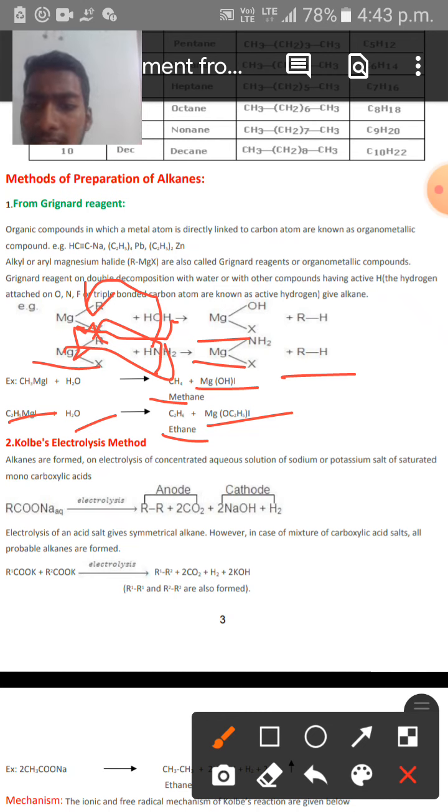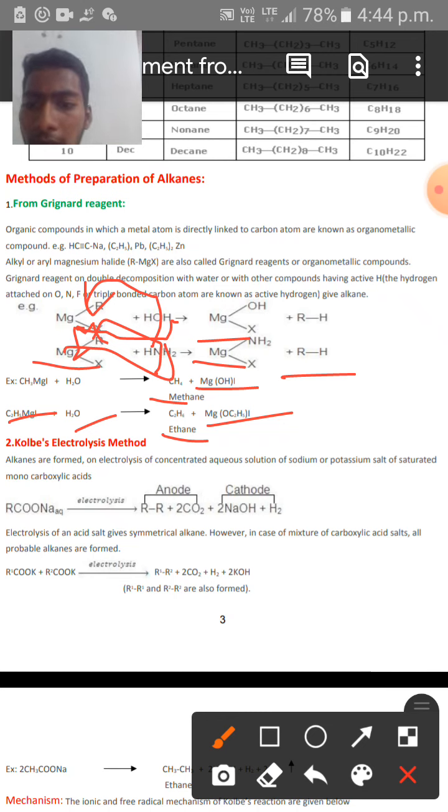How does this reaction proceed? It proceeds through the same mechanism, by taking one of the active hydrogens from the water molecule. Whatever R group we take on the reactant side, that alkyl group will be converted into alkane on the product side.